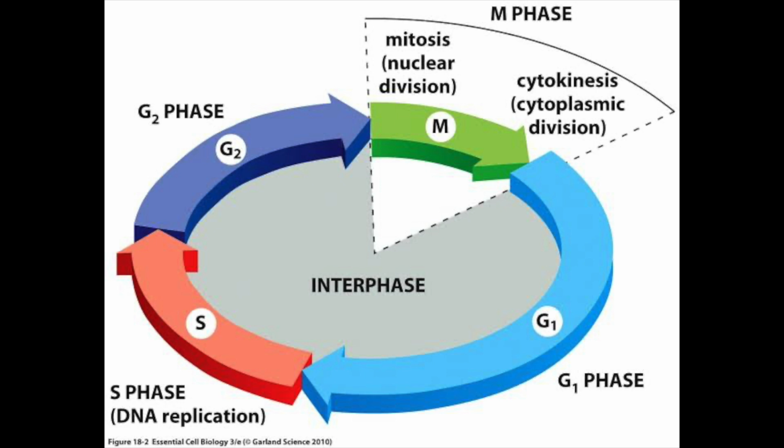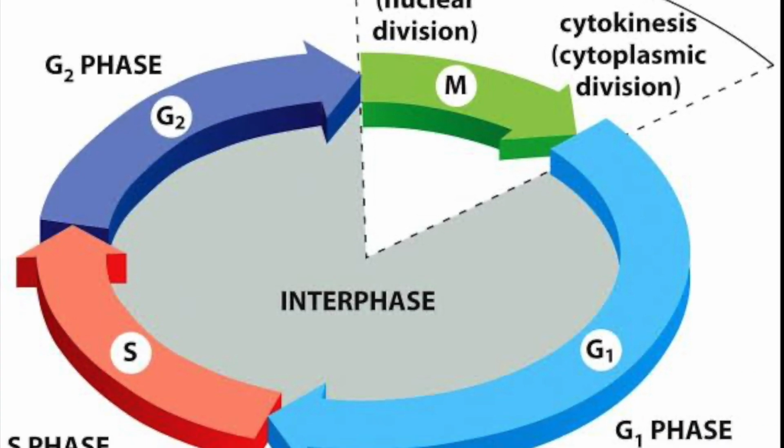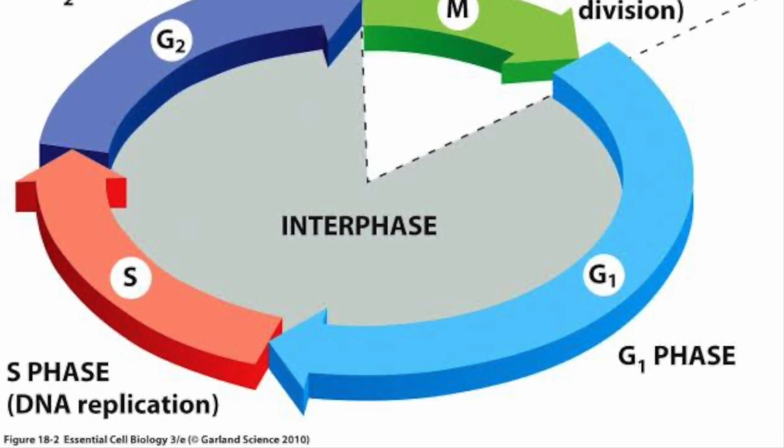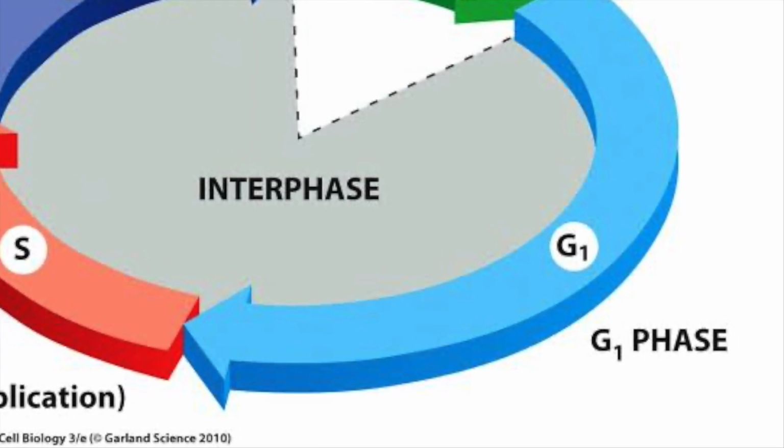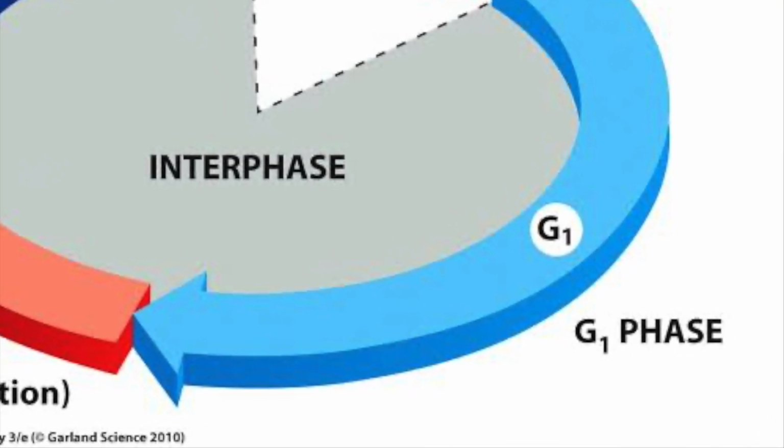The cell cycle is a four-stage process consisting of G1, synthesis, G2, and mitosis. G1, S, and G2 phases all occur in interphase. In the G1 phase, the cell increases in size and the cellular contents are duplicated, except the chromosomes.